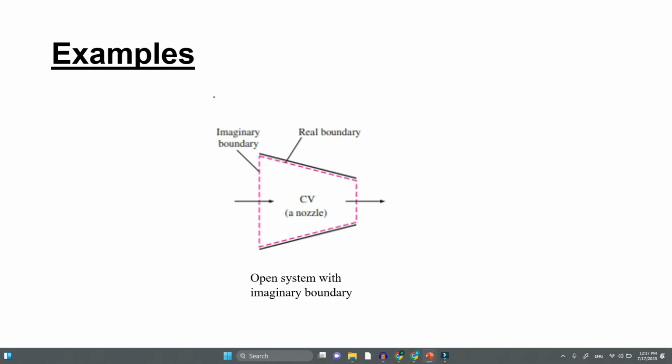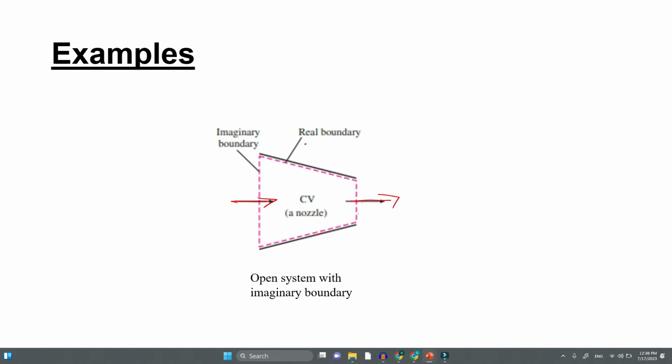Now, let us take a specific example, that is a nozzle. What is a nozzle doing? It takes in air and increases the velocity of the air. That means if a fluid or air comes in with a low velocity, it flows out with a high velocity. That is the function of the nozzle. This is a perfect example of an open system because you are taking a region in space. This is called the control volume. We are only bothered about whatever happens inside this control volume. So air or fluid comes in, and air or fluid goes out.